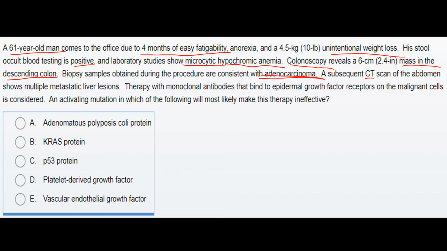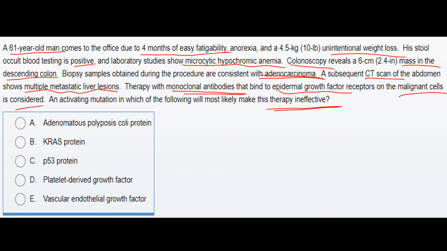On subsequent CT scan of the abdomen, there are multiple metastatic liver lesions, and therapy with monoclonal antibodies that bind to epidermal growth factor receptors on the malignant cells is considered. An activating mutation of which of the following will most likely make this therapy ineffective?